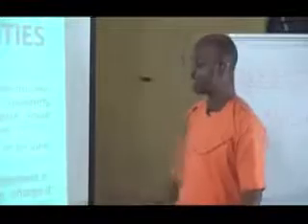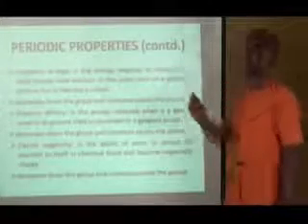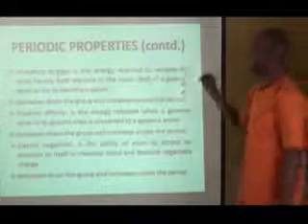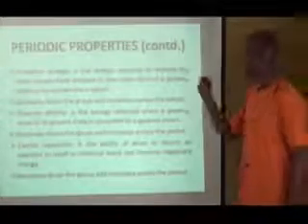It's the same thing as metallic character. You find out that electropositivity increases down the group and decreases also across the period. The other properties are ionization energy, which is an energy. Ionization energy is the energy required to remove the most loosely held electron in the outermost shell of a gaseous atom or ion in its ground state.